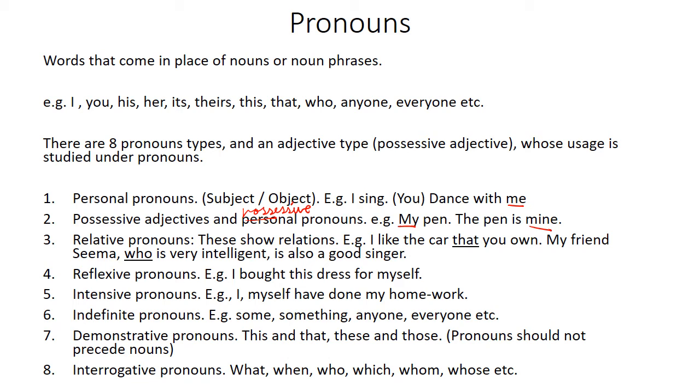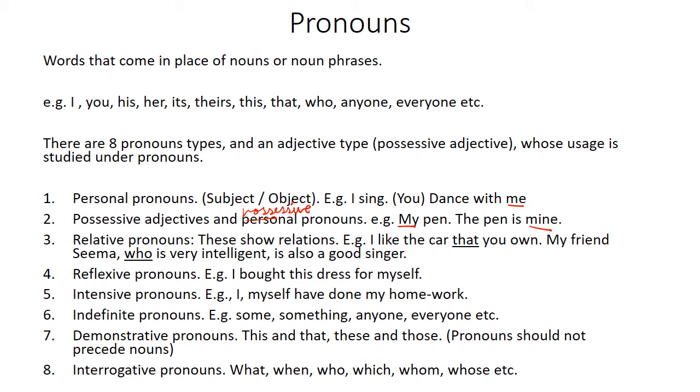Relative pronouns. These show relations. I like the car that you own. My friend Seema, who is very intelligent, is also a good singer. So that and who are actually relative pronouns. It is always a confusion, no? Where to use that and where to use who. There's a simple test for it. If you cannot identify the noun clearly without using that, it means that is going to be used.